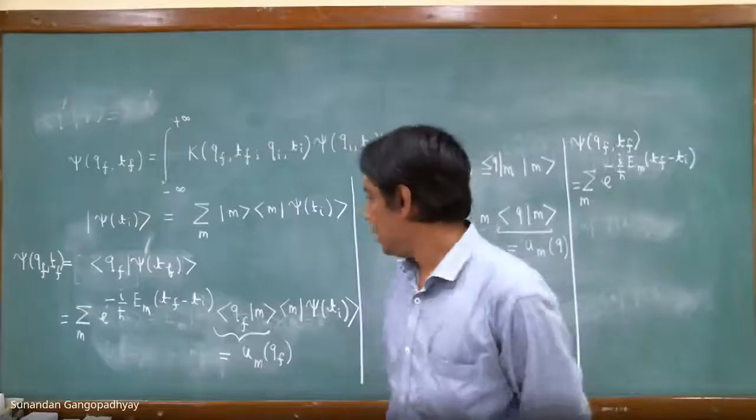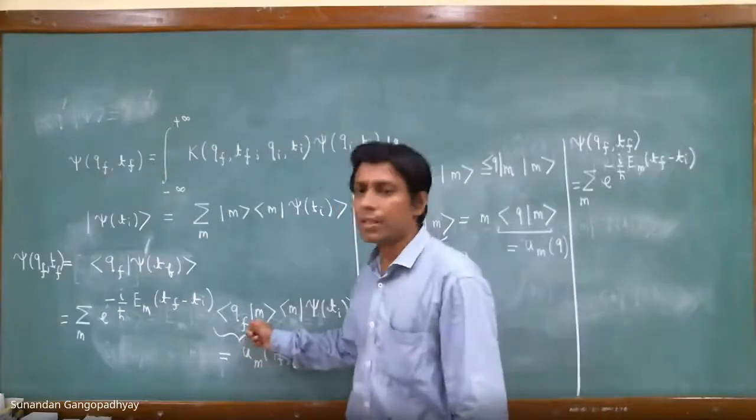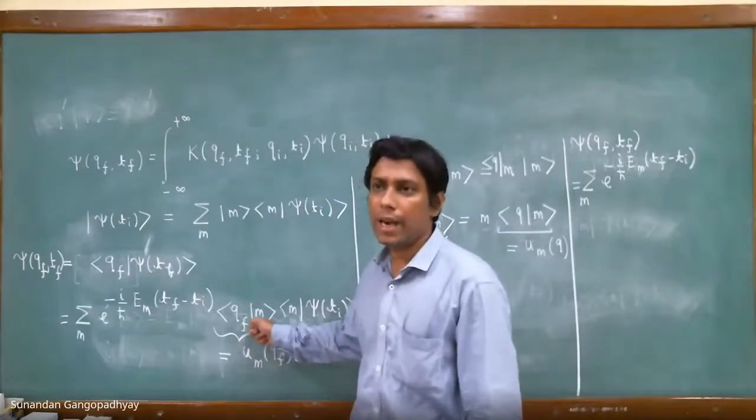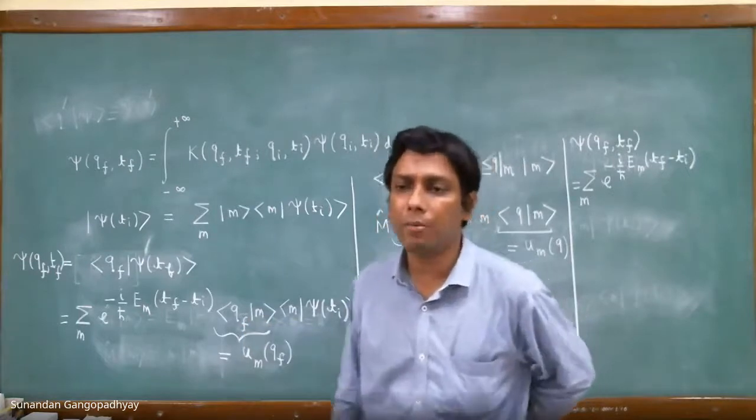Sir, I have a question. Sir, on the previous day you said that we are working in one dimension right now. But if we are working in one dimension, then there shouldn't be a summation on M. This has nothing to do with the space-time dimension. This pattern has nothing to do with the space-time dimension.